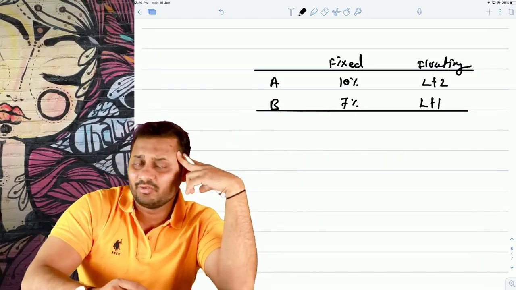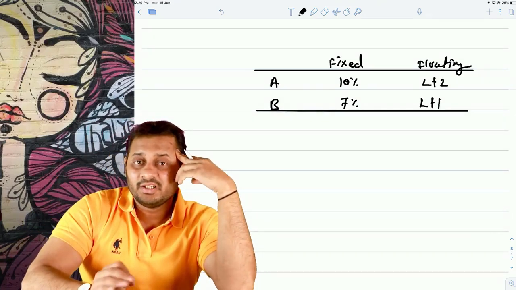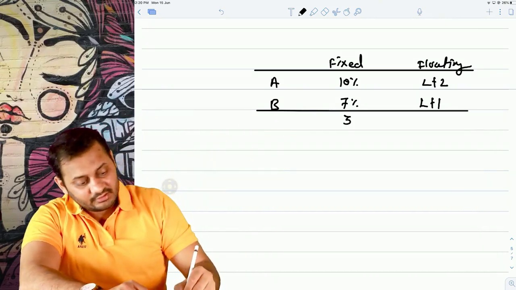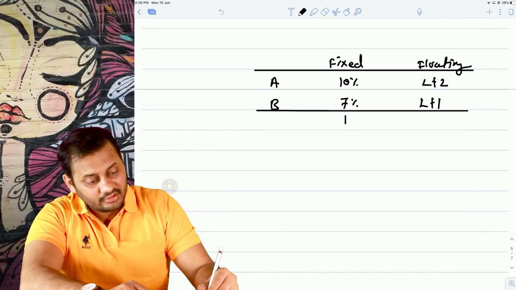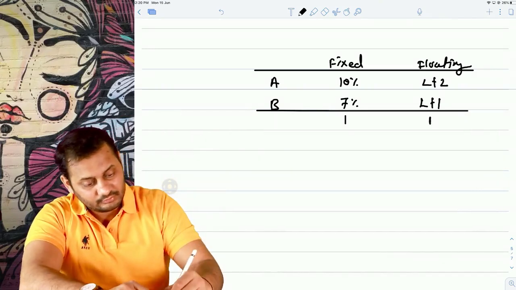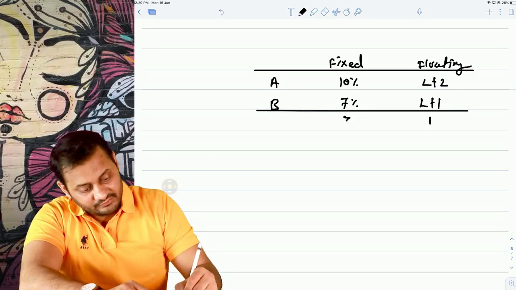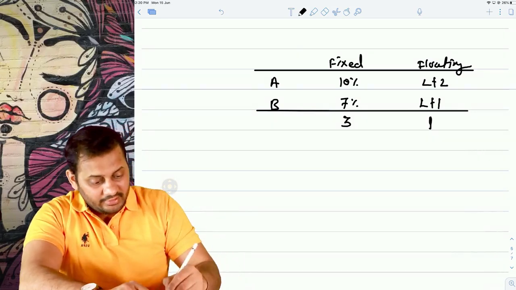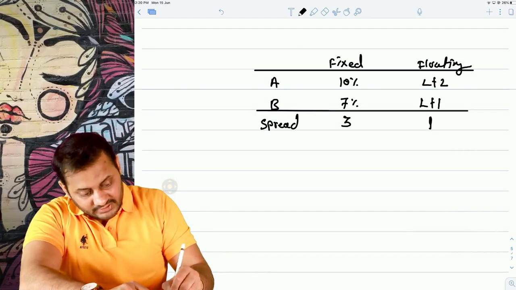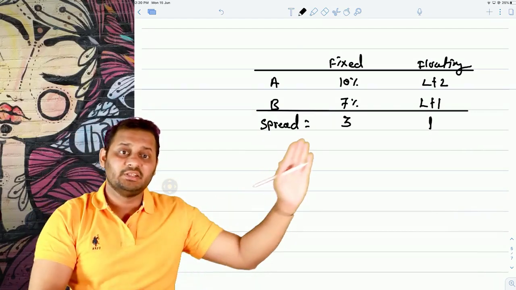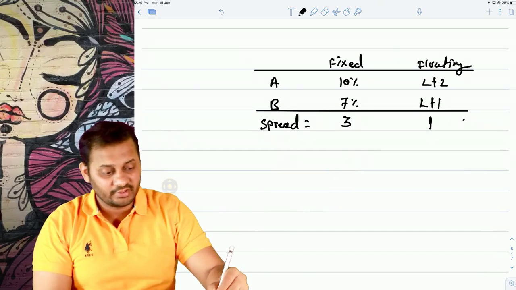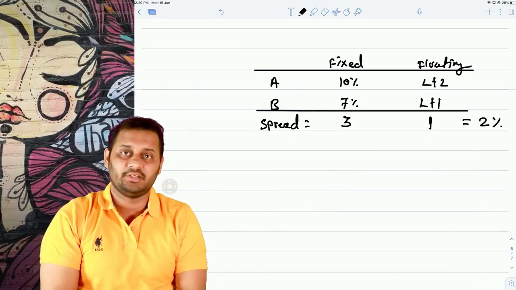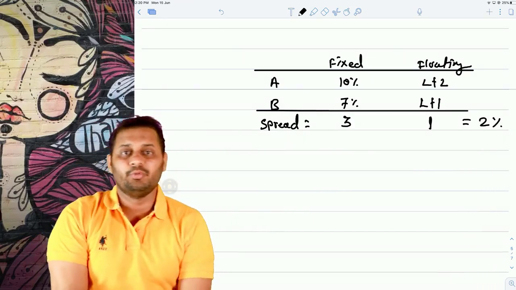It is not necessary always, but one condition is there. The difference in fixed rate should be higher than the difference in floating. The difference in fixed is 3% and the difference in floating is 1%. And the difference between the difference of fixed and the difference of floating is called the spread. Quality spread, 2%. This can be the profit to both the parties.